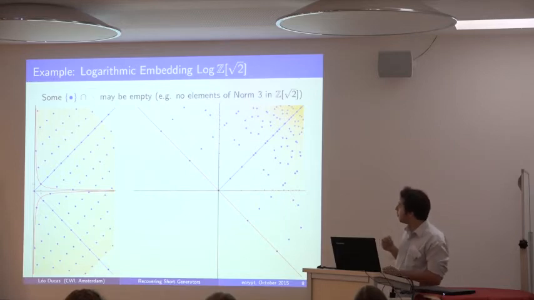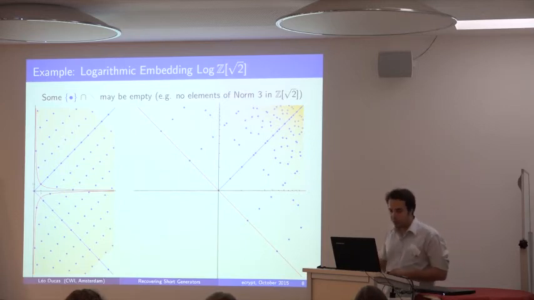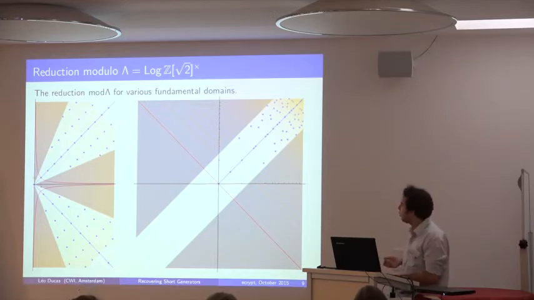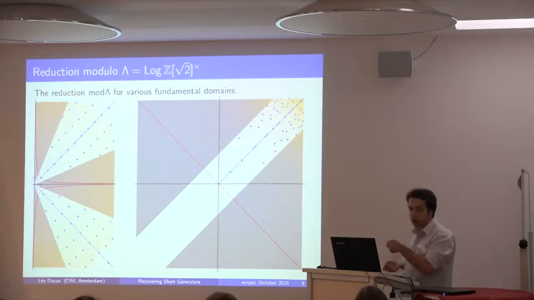And sometimes it can also happen that it is empty. For example, in that ring, there is no element of algebraic norm 3. Okay. So what do we want to do? Fundamentally, we said that we wanted to reduce things and bring them back as close as possible to being orthogonal. And if we see this in the log unit lattice, that just corresponds to reducing modulo the lattice. So we start from points that are in those gray areas here, and we just shift them by the lattice point to bring them back in the fundamental domain.